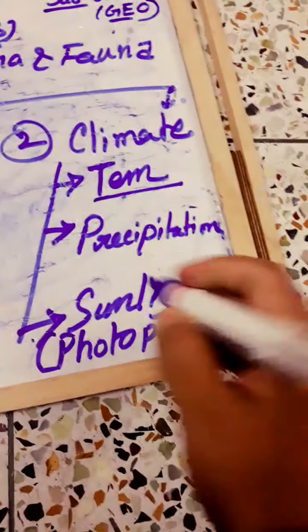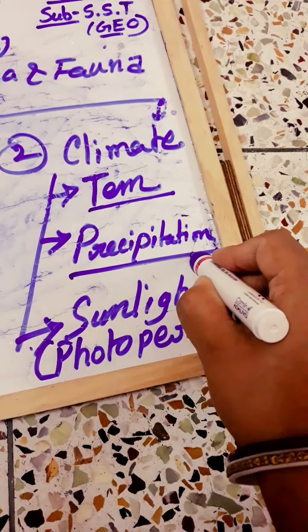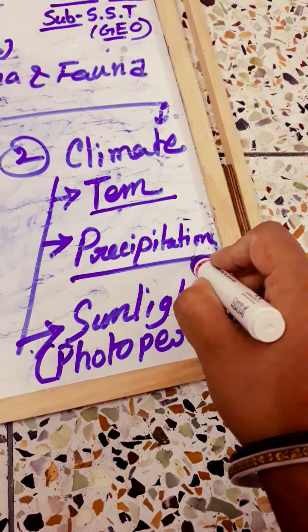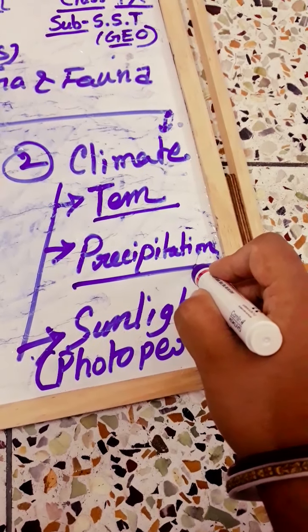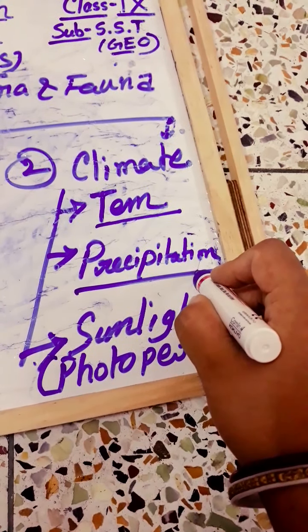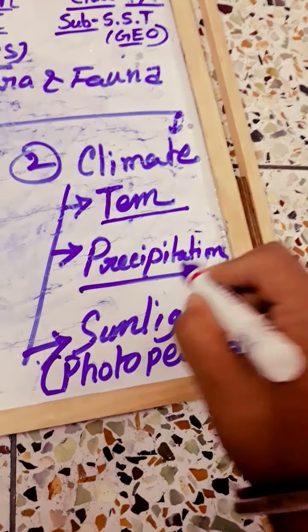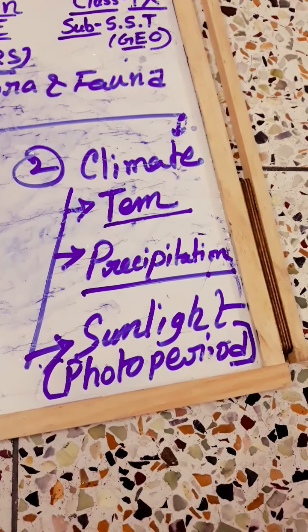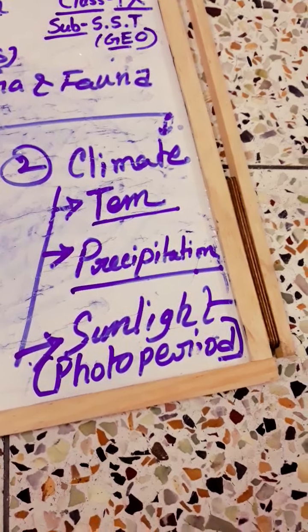Okay, now we will discuss about precipitation. This term is related with not only rainfall. Again and again I have told you, precipitation is related with snowfall also. Different types of rainfall, drizzle, hail, there are different terms for precipitation. In India, almost the entire rainfall is brought in by the advancing southwest monsoon.